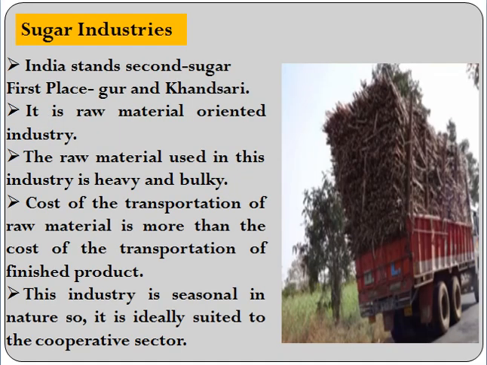Now the raw material that is used in this industry is, first of all, heavy and bulky. Bulky means it takes a lot of space. Next, the cost of transportation of raw material is more than the cost of transportation of finished goods, because if we carry 10 trucks of sugarcane from the sugarcane producing areas to the sugar mill, finally we will get only 1 truck of sugar.